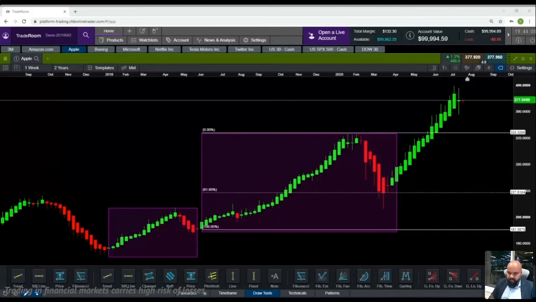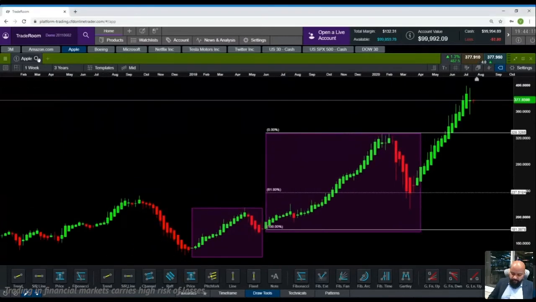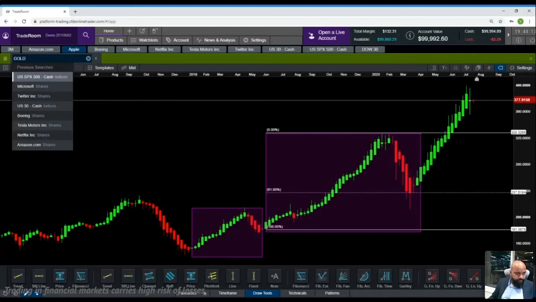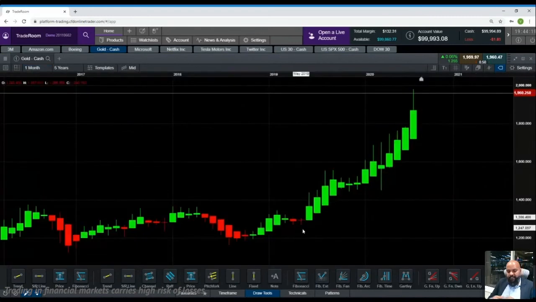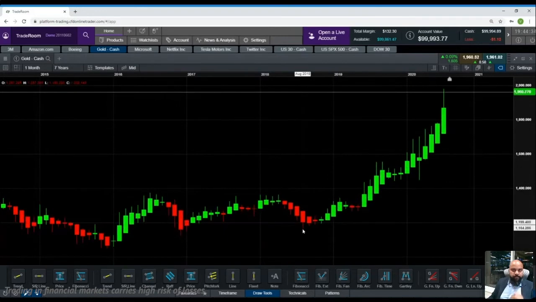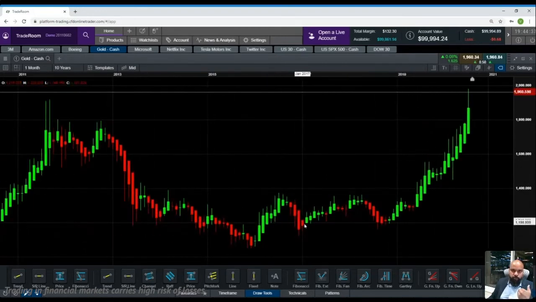In the meanwhile, till you are ready, let me go to gold. Gold has been shining quite a lot of late. So I'm going to do the same thing on a monthly chart. Why am I taking a long time frame? Because the concept works the same on a shorter time frame, but the problem with a shorter time frame for explanation is it's going to have too many ups and downs. But on a longer time frame, it is more smoothened out. So I'm just showing you a couple of examples on a longer time frame. We'll try and implement the same on a shorter time frame as well for Fibonacci.